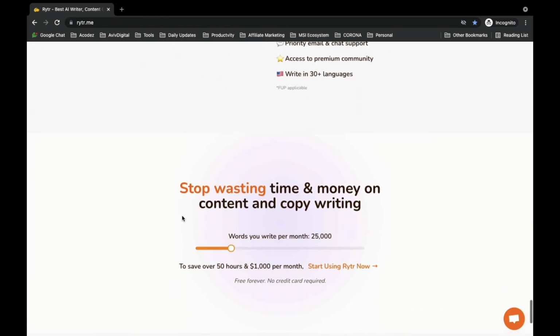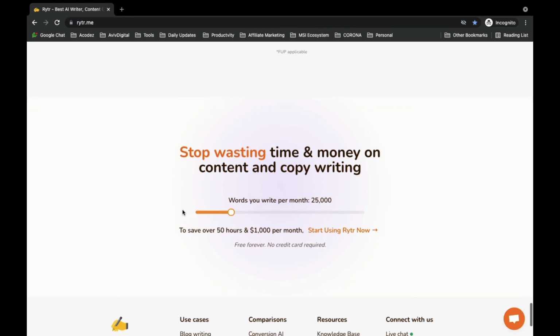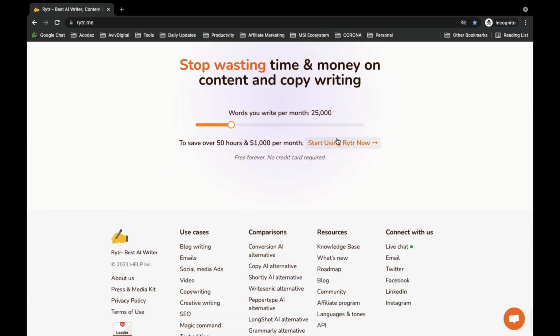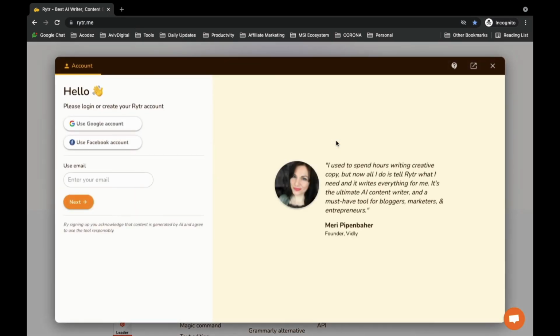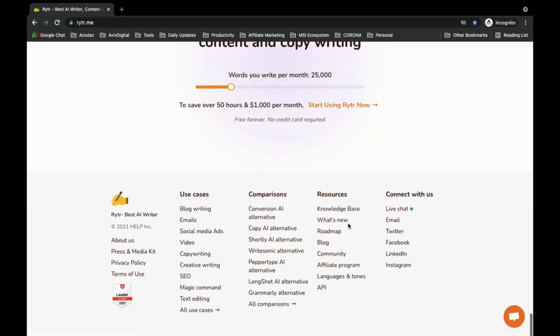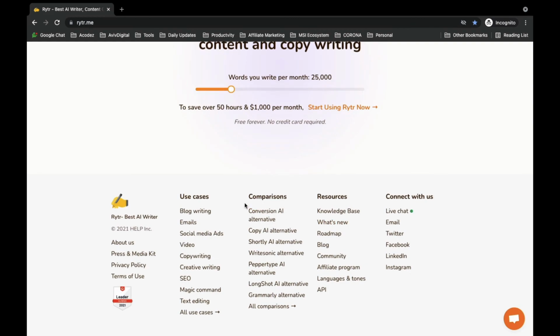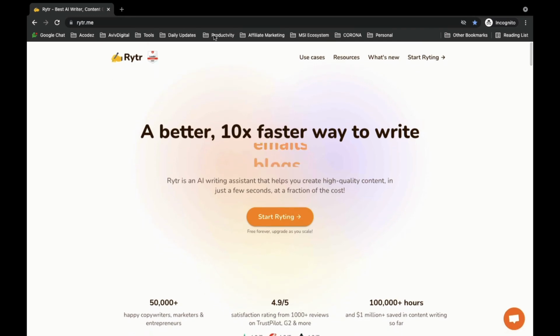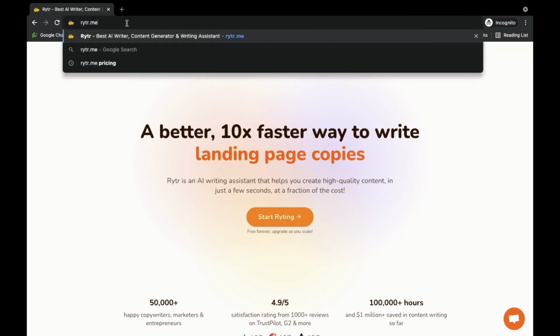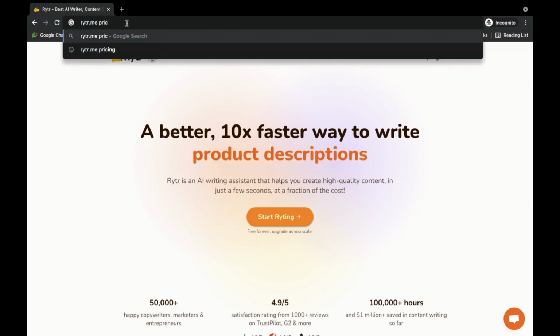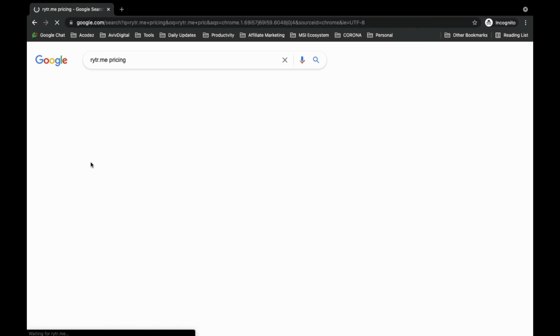So where is the price actually? They haven't given the price, I didn't check earlier. Where is the price? Writerme. Okay, pricing.